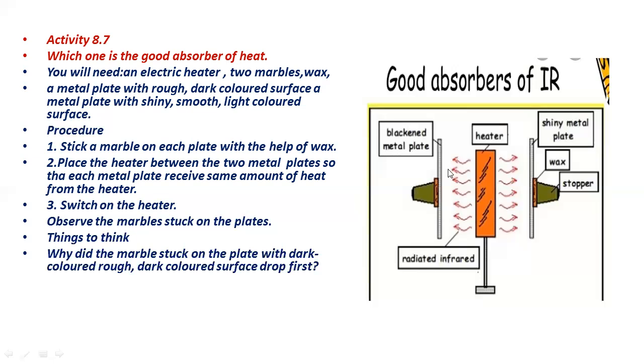It will absorb more heat, and that's why the wax will melt first and the marble will fall down, while the shiny metal plate or light color plate is not as good an absorber of heat as the black surface. That's why this marble will take time to fall down, and from the dark or blackened surface the marble fell down first.